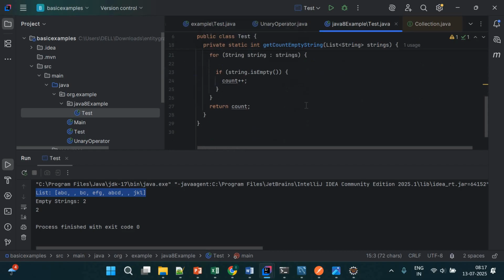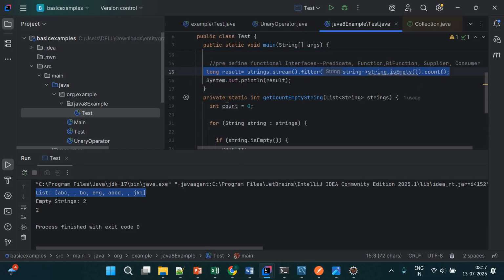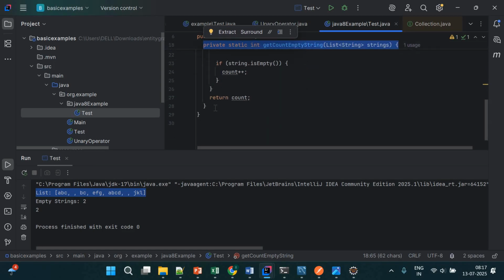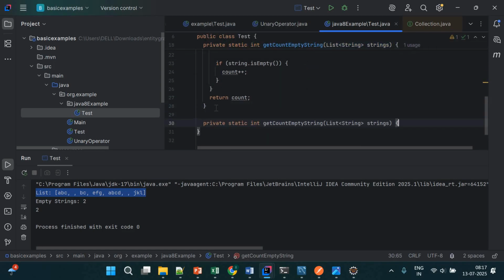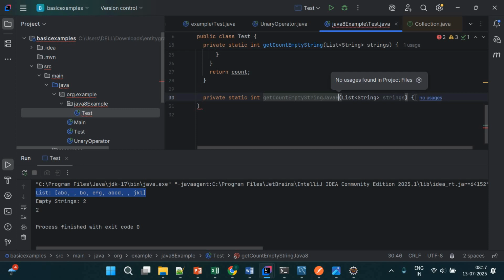Or I can do one thing, let me make one more method here that looks the same. I can write this logic into a different method also. So I can get a getCountStringsUsingJava8, something like that. Let me close that as well, and here I will write one return statement, as simple as that.